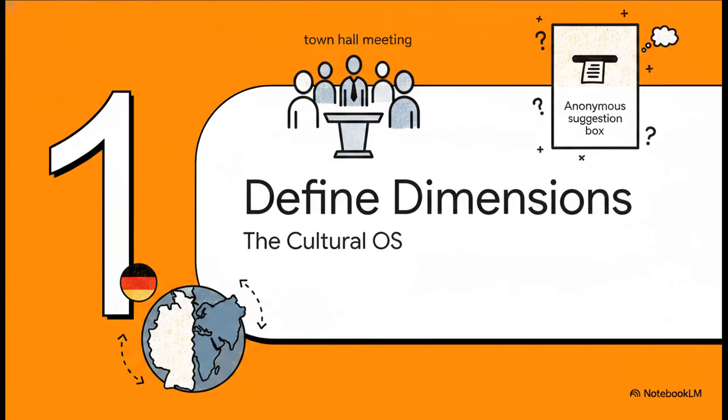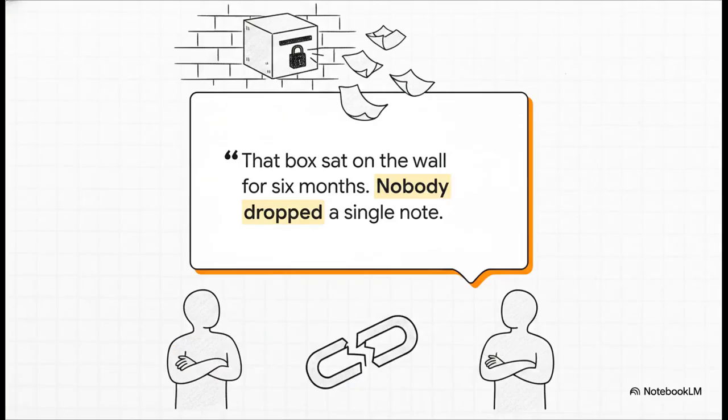Starting off with Step 1, define dimensions and the cultural OS. To really get this, picture this scenario. A well-funded German company sets up a brand new subsidiary in Nigeria. They do the whole town hall thing, install an anonymous suggestion box on the wall, and tell the staff to just drop in their honest criticisms. Well, that box sat on the wall for 6 months. Nobody dropped a single note. Zero. Nada. Now, it wasn't because the company had no problems. They had plenty. It stayed empty because they completely violated the cultural code.